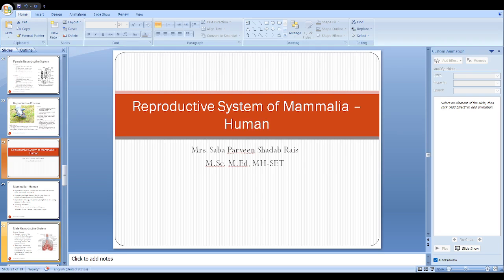Then the next gland is the prostate gland. You can see it here. It is just situated below the urinary bladder. The first gland, the seminal vesicle, which we have seen, is posterior, and this gland is present behind or below the urinary bladder, and it surrounds the prostatic urethra. It is composed of glandular and fibromuscular tissue. Now these tissues are divided into various zones like peripheral, central, transitional, and anterior fibromuscular stroma.